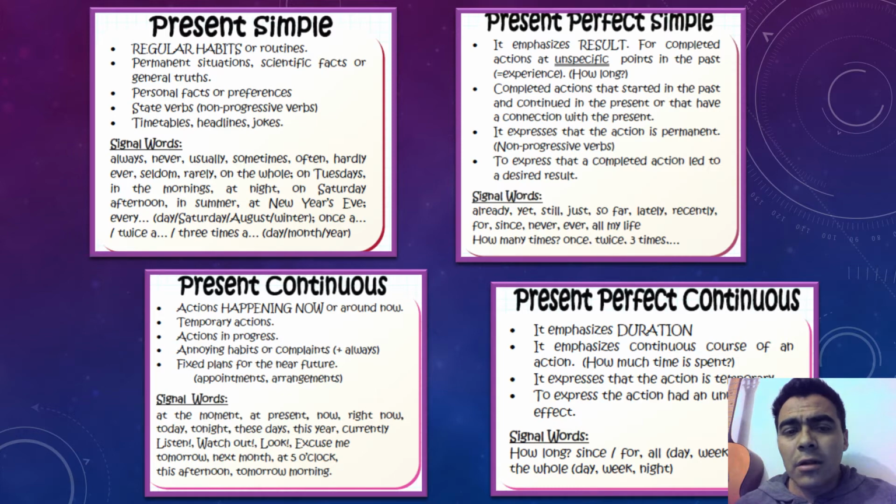Okay, just to be clear, all the continuous forms are going to use the ing forms of the verbs. The perfect tenses are going to use the past participle verbs, and the present simple, in this case, as I have already explained, follows certain rules. Okay.